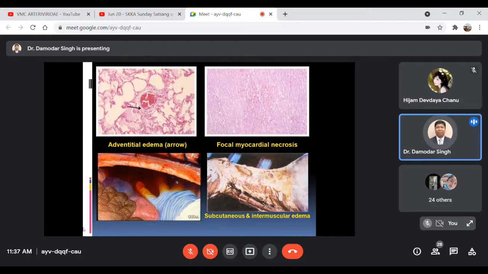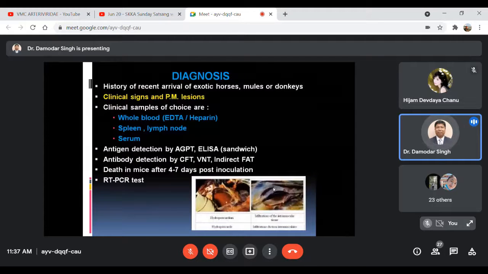And the subcutaneous or intramuscular tissue of the neck region, shoulder, and the brisket used to show edematous or serofibrinous exudation. Okay.